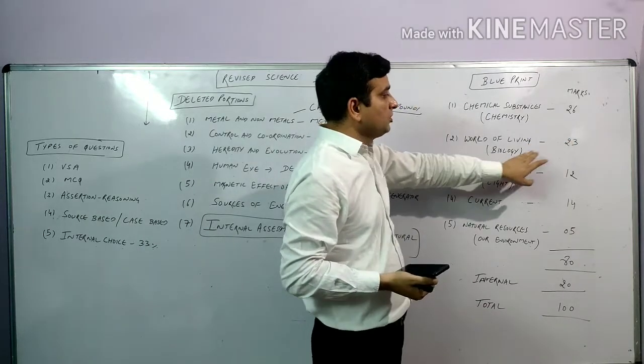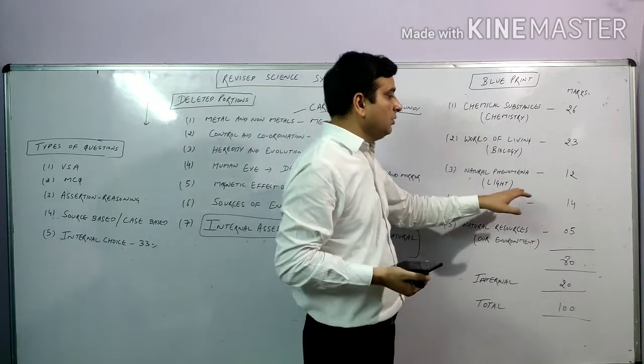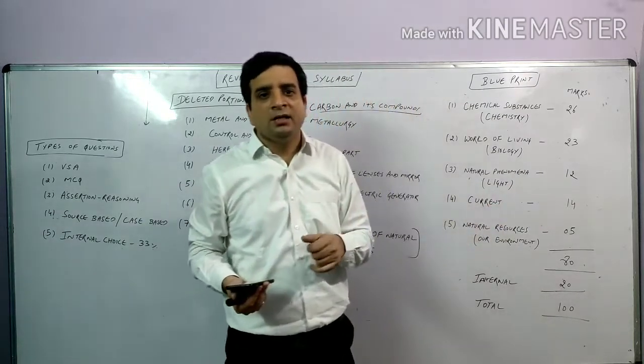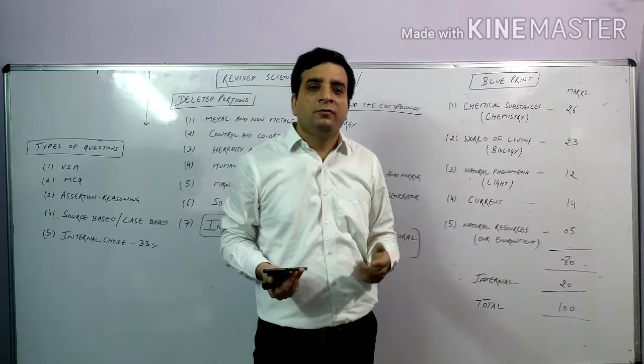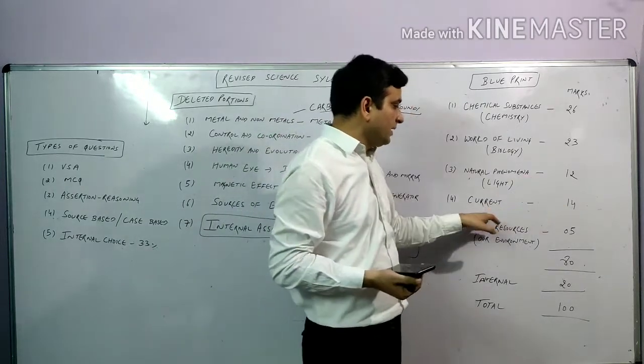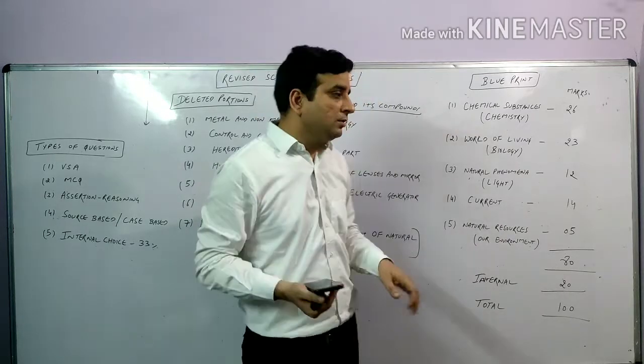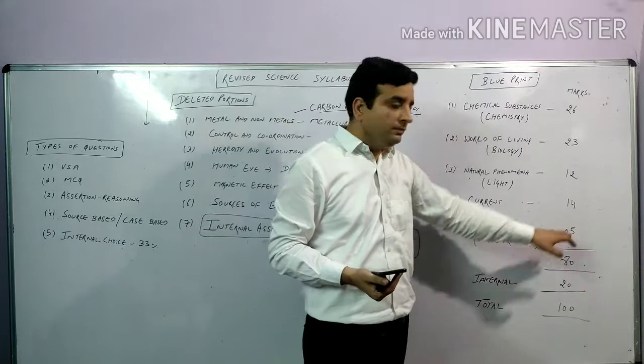Next is the bio portion, 23 marks. Next is natural phenomena. Natural phenomena include 2 chapters, light and the human eye, the Tyndall effect, why the color of the sky is blue, those topics, of 12 marks. Next are current electricity and magnetic effect of electric current. In total it will be 14 marks.